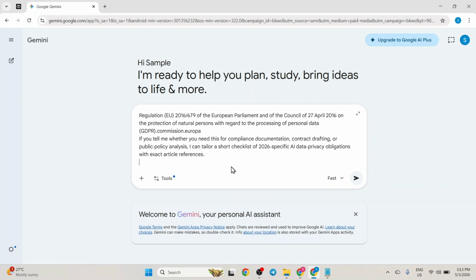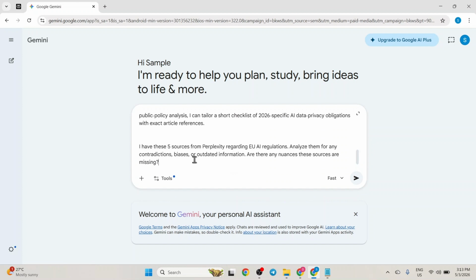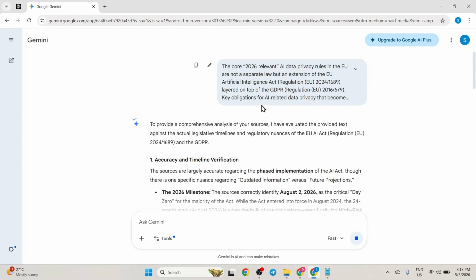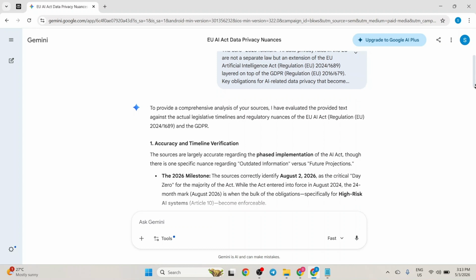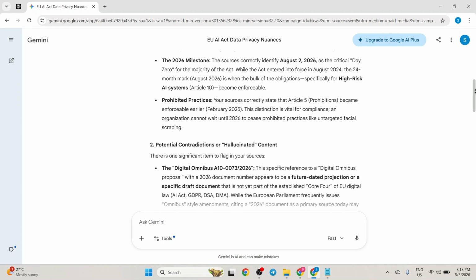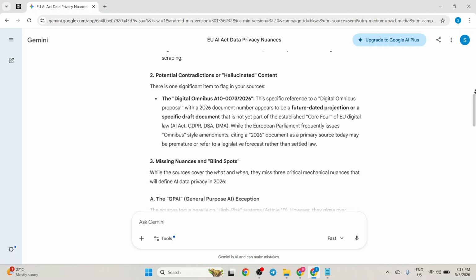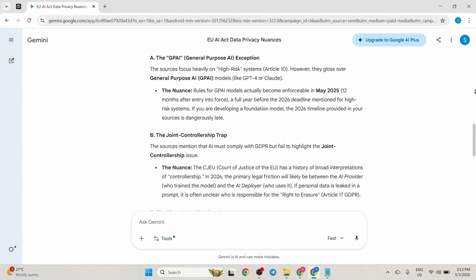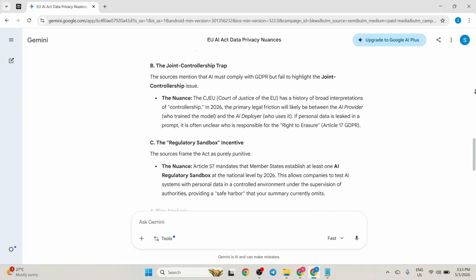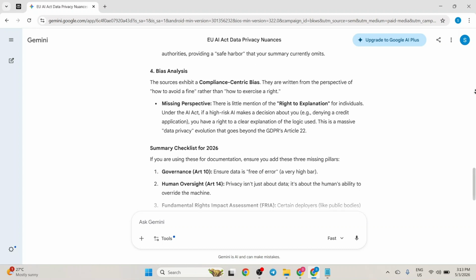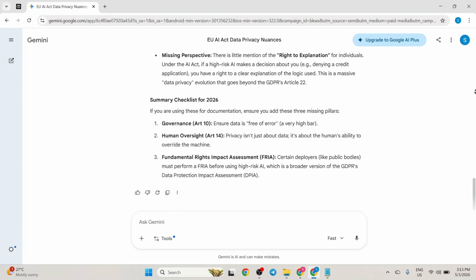I'll paste the Perplexity summary into the chat and ask Gemini to analyze it for any contradictions, biases, or missing nuances. As Gemini processes the text, it provides a deep dive into the 2026 timeline and identifies specific legal nuances like the joint controllership trap and the regulatory sandbox. It also flags areas concerning general-purpose AI that might need more attention, giving me a much more well-rounded and vetted perspective. By using both tools, I can confidently verify complex information and ensure my research is thorough and fully up to date. This simple workflow ensures I have a polished and accurate understanding of the evolving AI legal landscape.